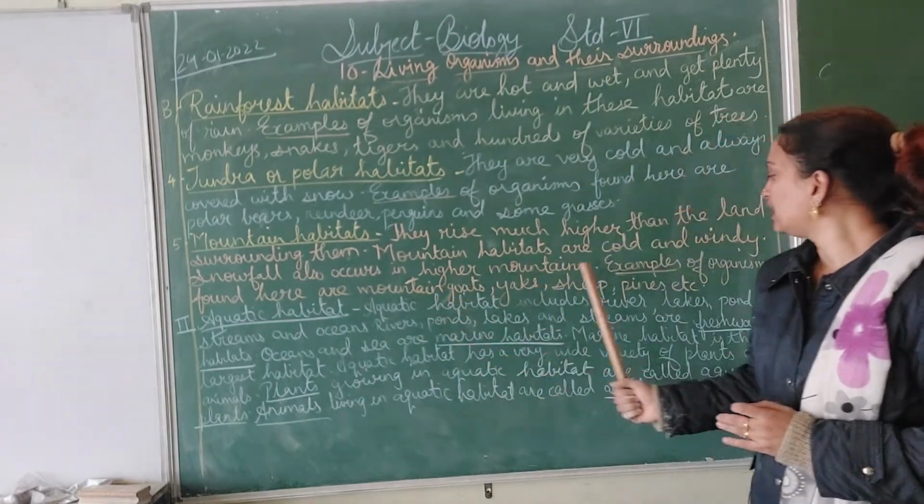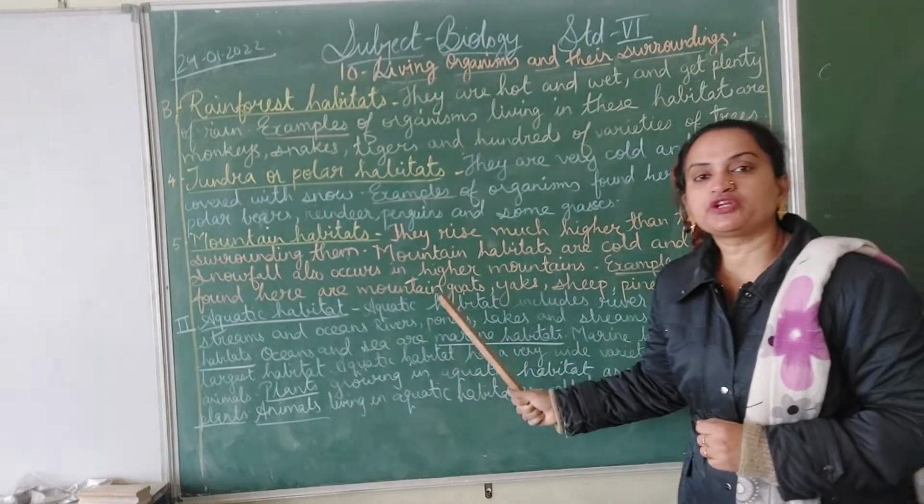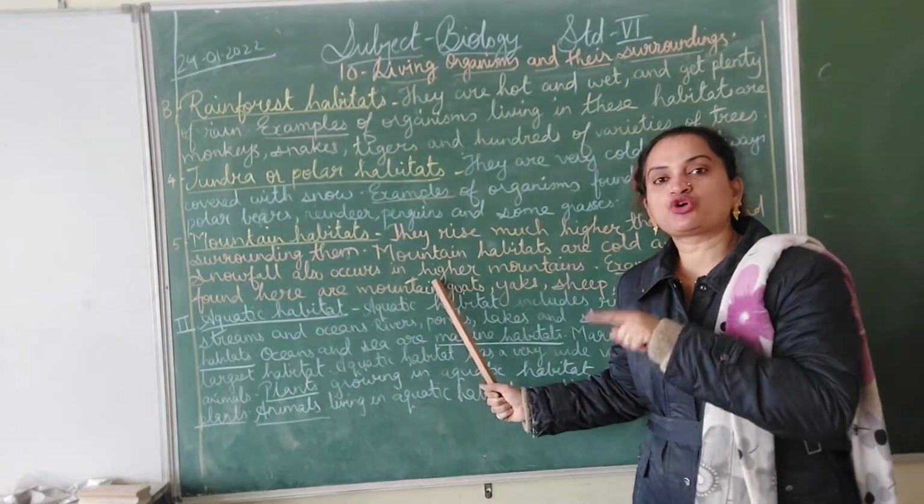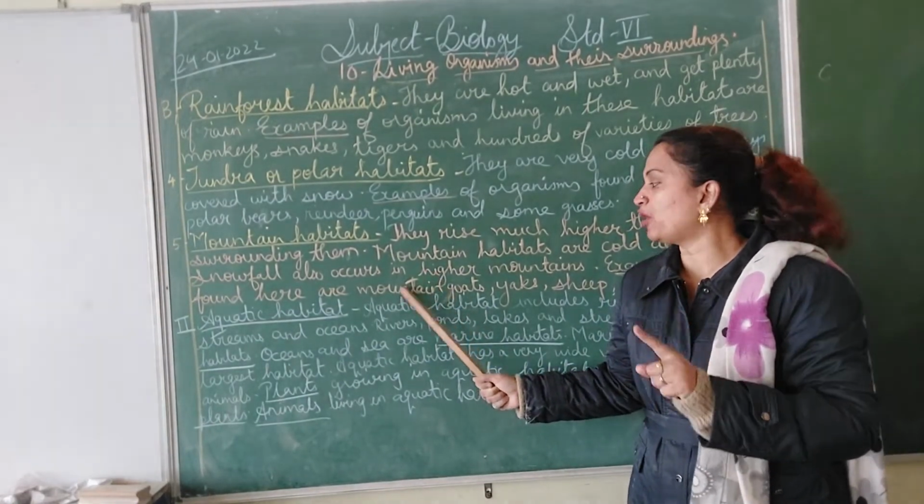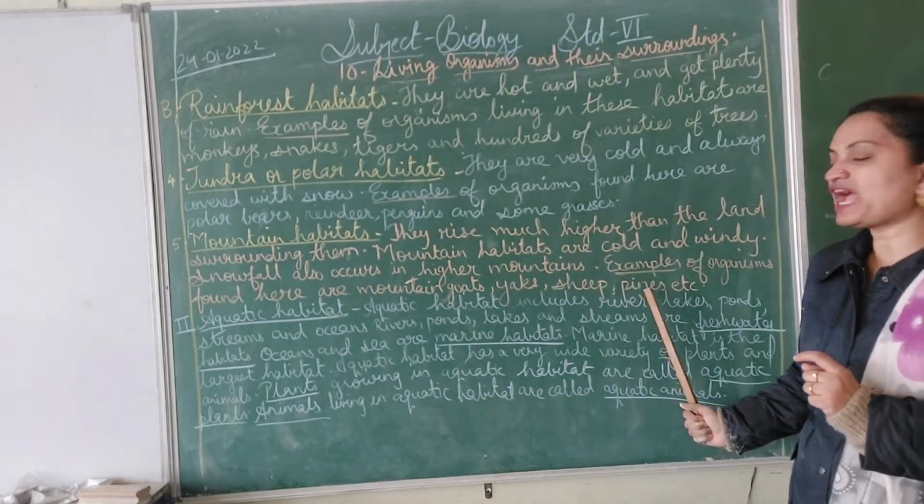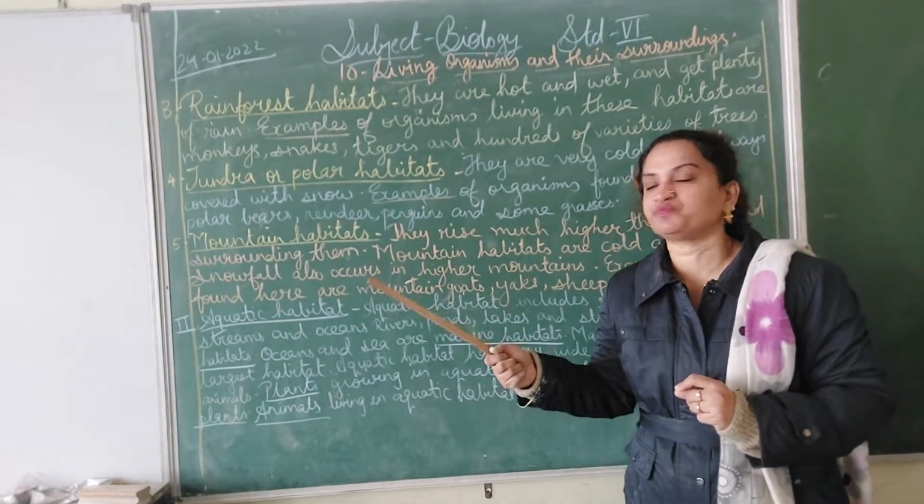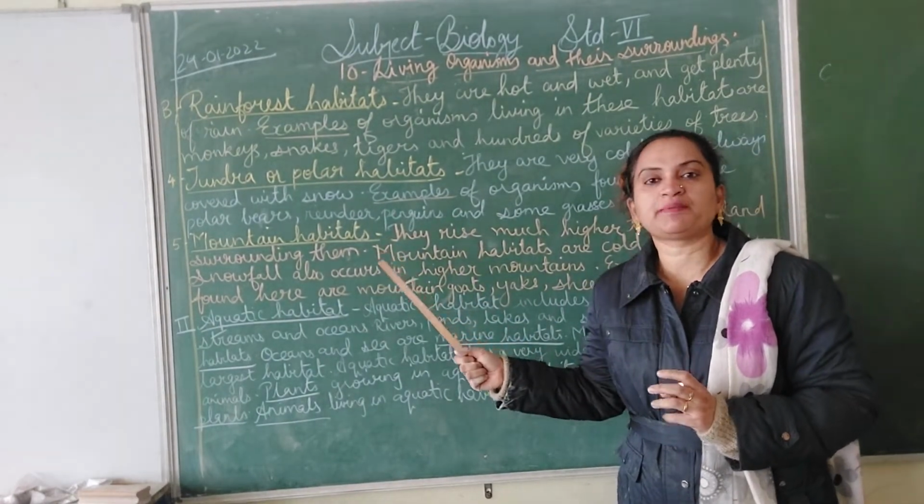And examples of organisms found here are mountain goats. They are different from the goats that we see. Mountain goats, yaks, sheep, pines, etc. Do we see a pine tree here or a yak here? No. They are found in the mountain habitat.